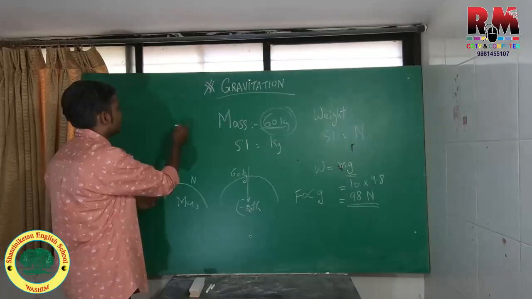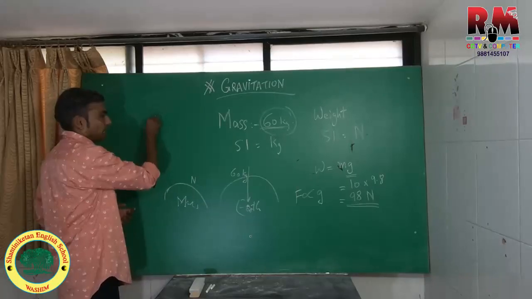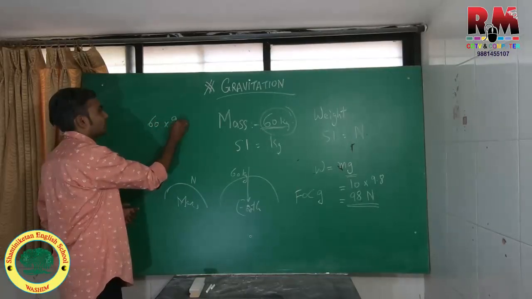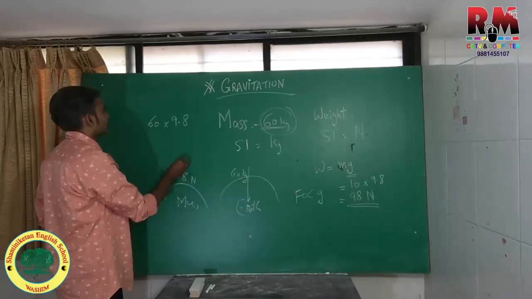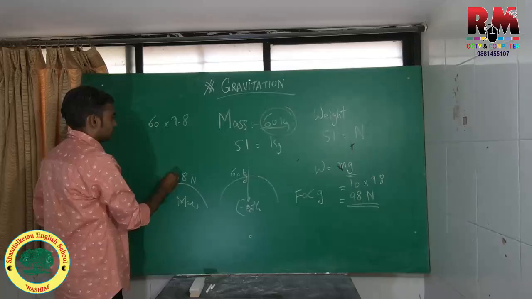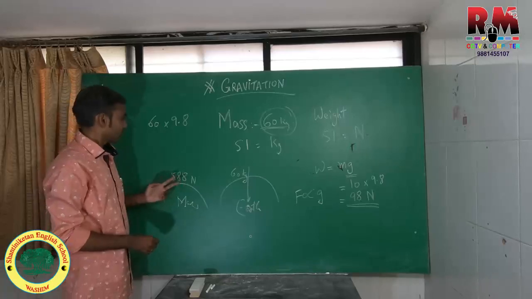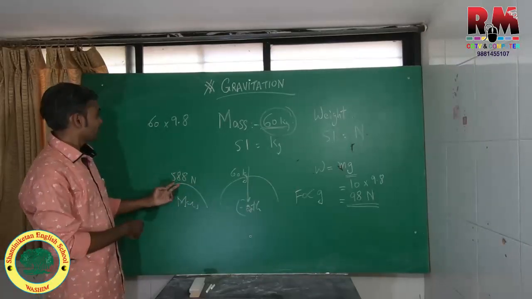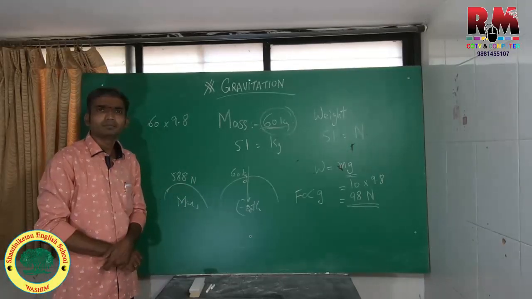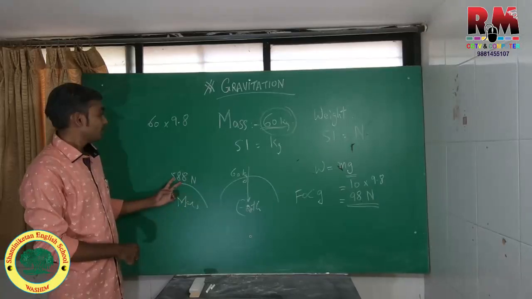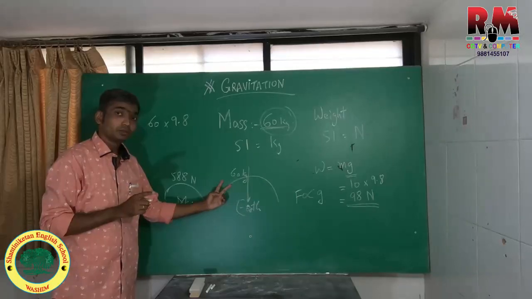Okay, so simple again here. Following that weight is equal to mg, we calculate. We have 60 into 9.8. And that comes to approximately 588. Am I right approximately? Fine. So just do your own calculations. So that is 588 newtons on the surface of Earth.